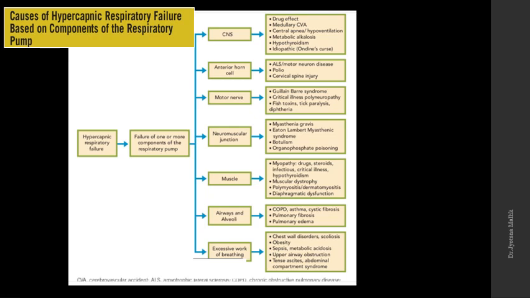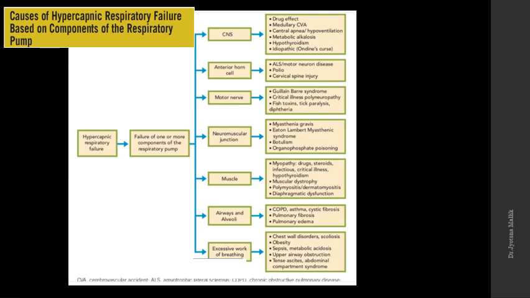After that we'll talk about the neuromuscular junction, the conditions which affect it, and then the respiratory muscles, and what conditions affect these respiratory muscles. Then we will talk about the thoracic cage, the airway and the alveoli, and what conditions affect these. So let's start with the CNS.